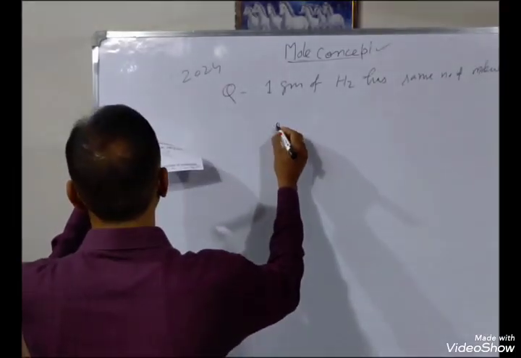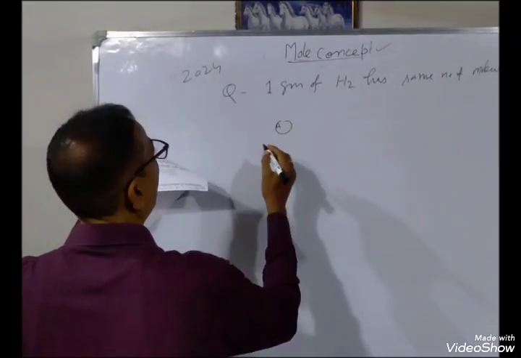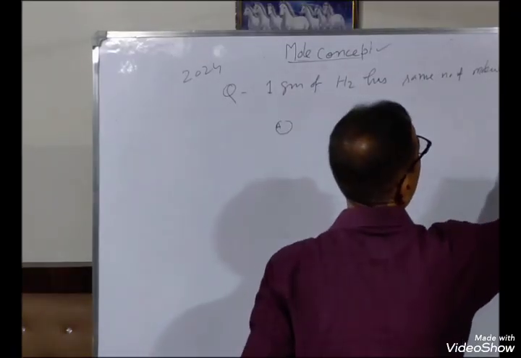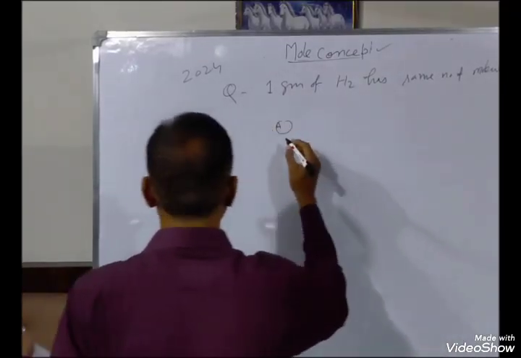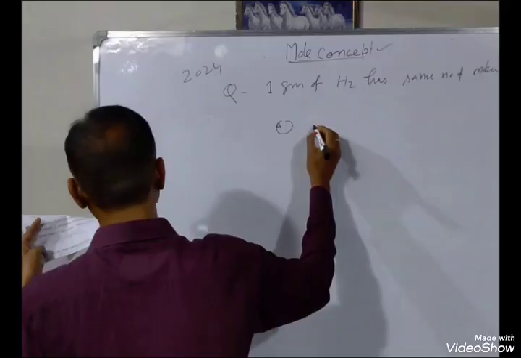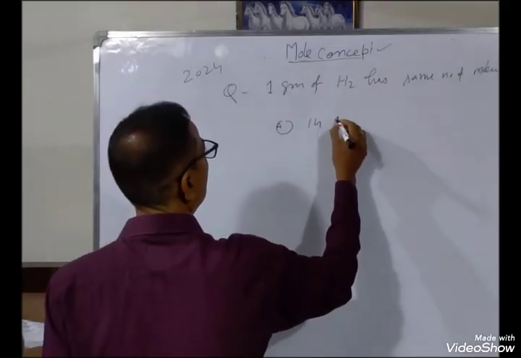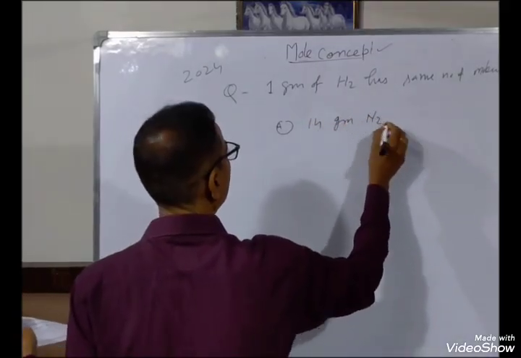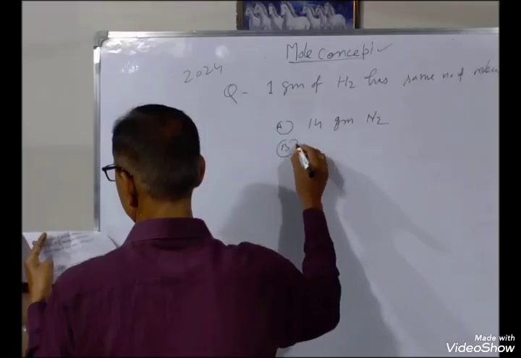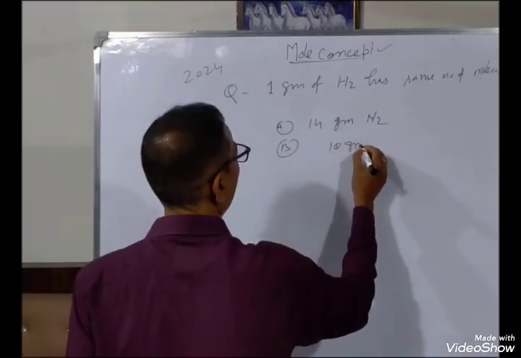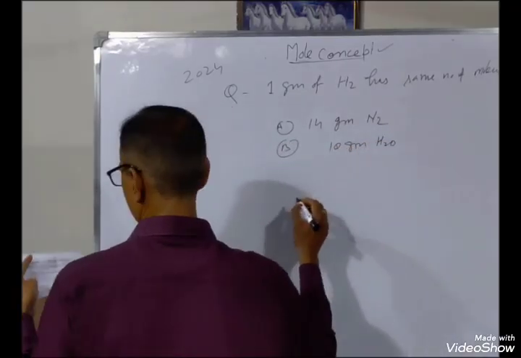Option A is 14 gram N2, 14 gram nitrogen gas. Option B, 18 gram H2O, that is water.